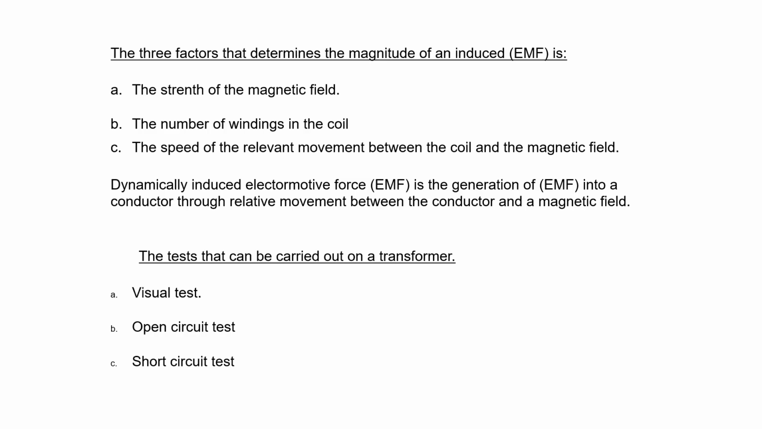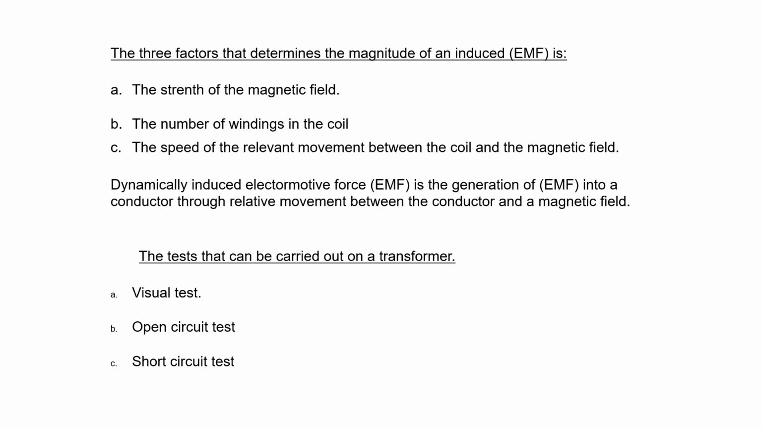The three factors that determines the magnitude of an induced EMF is the strength of the magnetic field, the number of windings in the coil, the speed of the relevant movement between the coil and the magnetic field. Dynamically induced electromotive force, EMF, is the generation of EMF into a conductor through relative movement between the conductor and the magnetic field.